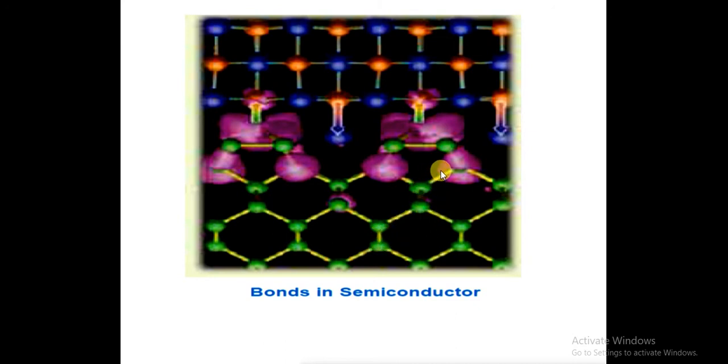Sharing of the electrons, that is the covalent bonding.